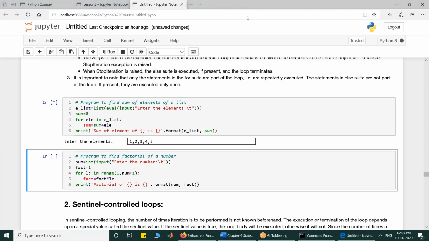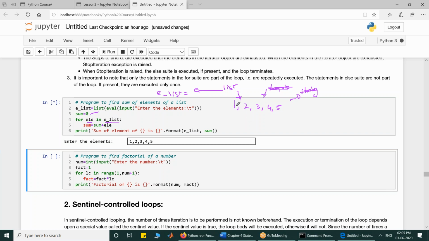Okay. Is that okay? So firstly, 1, 2, 3, 4, 5 is a string. The input function gives a string. The eval function converts it into a tuple. And then the list function converts this tuple into a list, and that is assigned to the EList identifier. Okay. Then sum is 0, for element in EList.